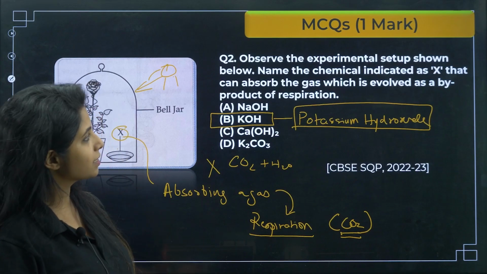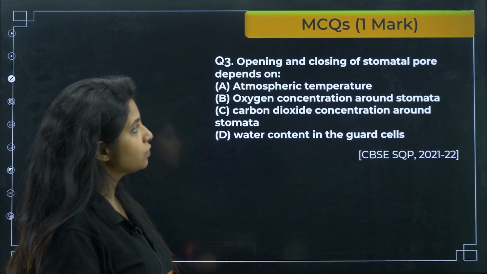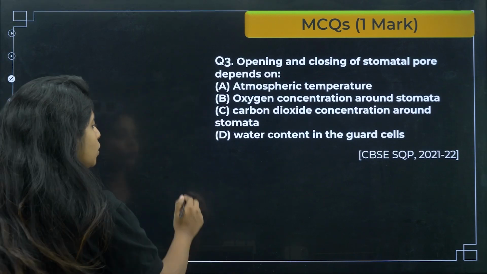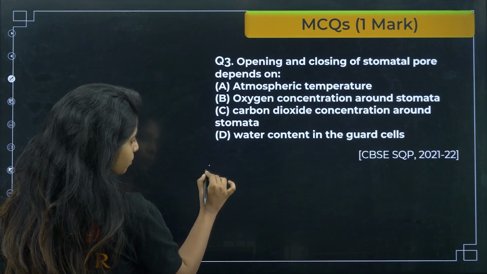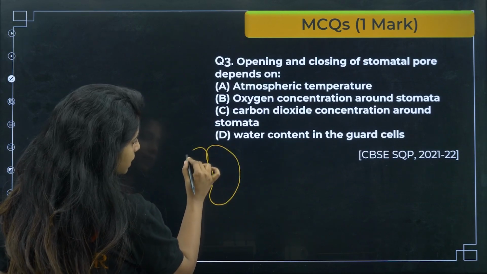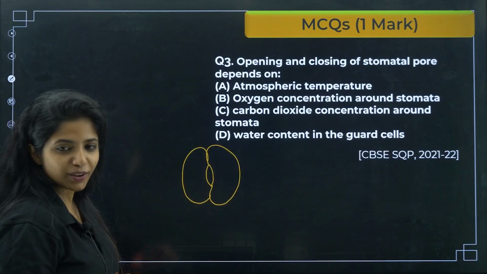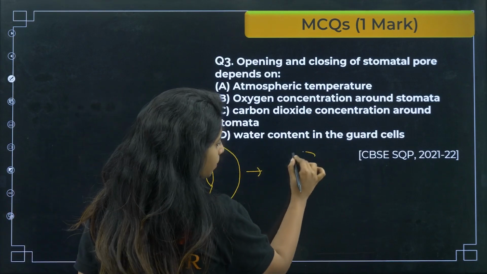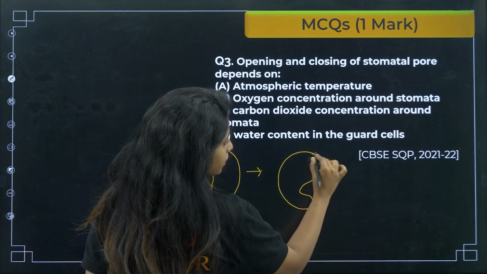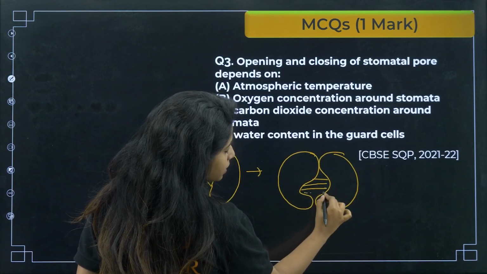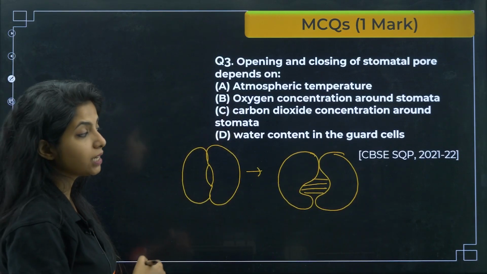Cool, works. Next question. Opening and closing of stomatal pore depends on what? Basically, if this is a stomatal pore, it is guarded by something that is known as the guard cells. When the guard cells swell up, they have an opening like this, which is when we say that the stomata is open.